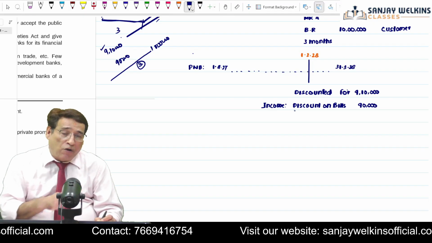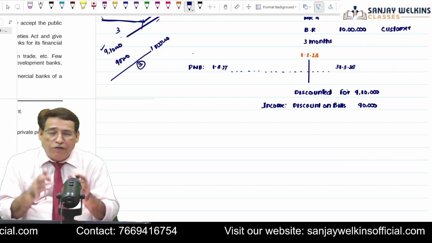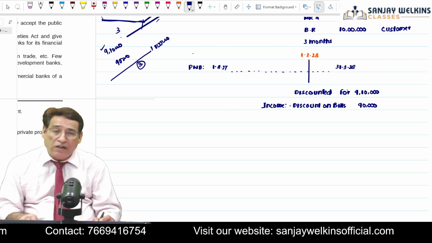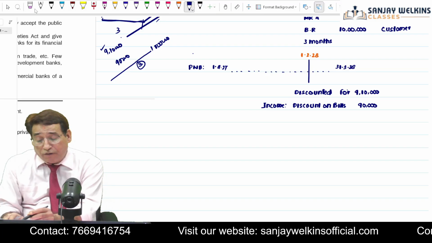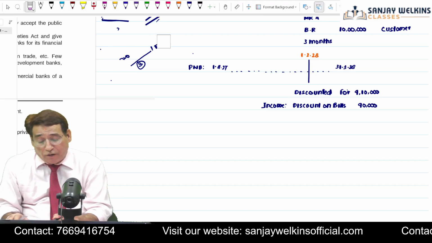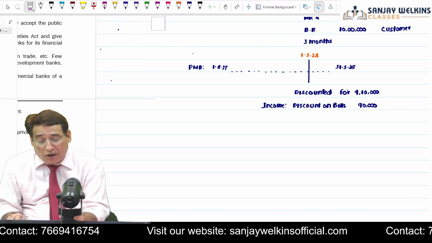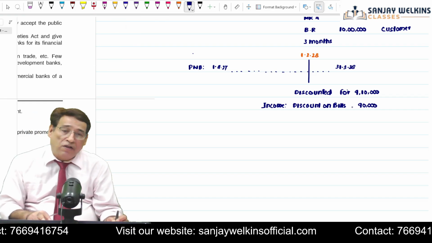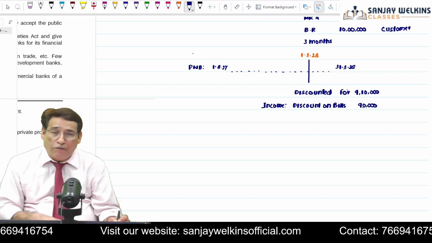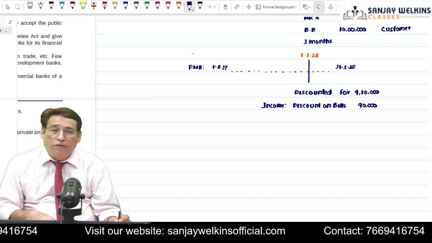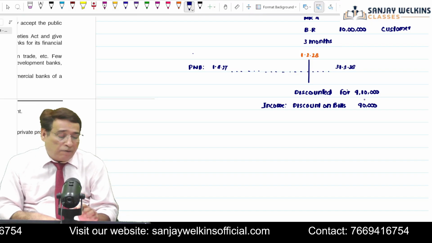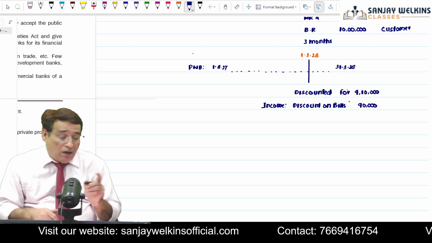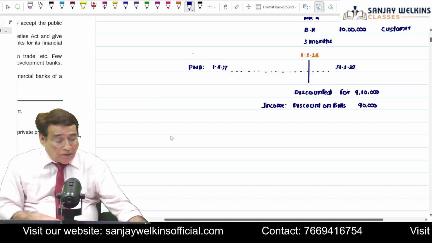Income through discounting of bills is one of the chief sources of income for a bank. Is it clear to you? Don't take it casually. It is one of the chief sources of income from the viewpoint of a bank. So the bank will deliver the cash to the person but will charge something. Obviously, the bank will earn an income of 90,000. No doubt, this is income of the bank. So far, up to this particular point, there should not be any problem. Is it clear to you? Now try to understand one important point.